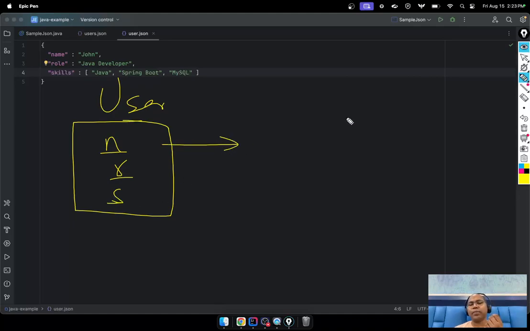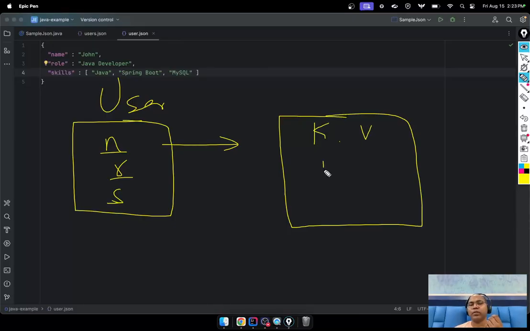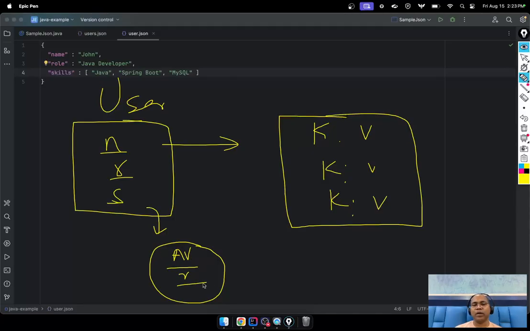Whenever they are mapped to JSON, JSON is the concept of key and value, key and value, but here it is not key and value. This is a Java object, and after that you can create an instance of the object. Here name is mentioned, Arvind, role, and skills.